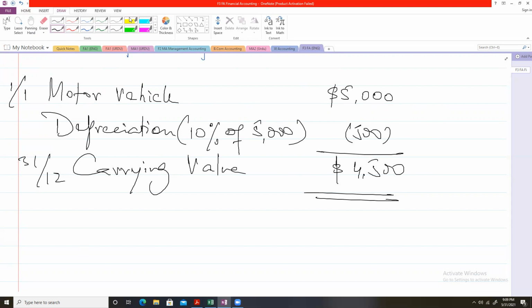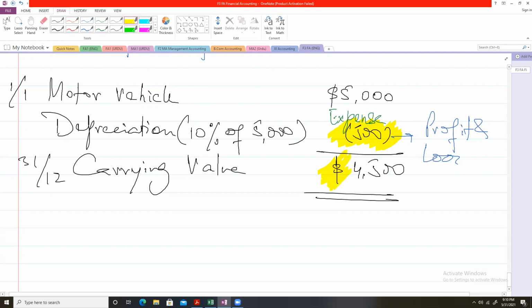Now, this depreciation will be treated as an expense in the profit and loss statement. This will be an expense, and the value in the statement of financial position at which we will state the motor vehicle is $4,500.